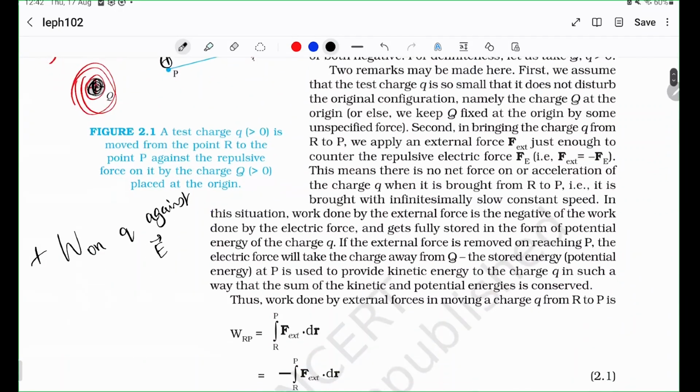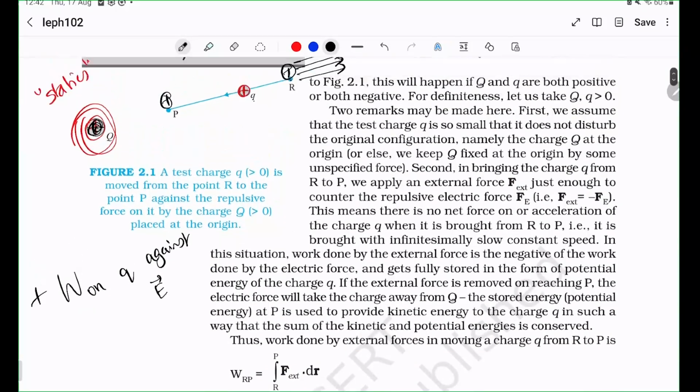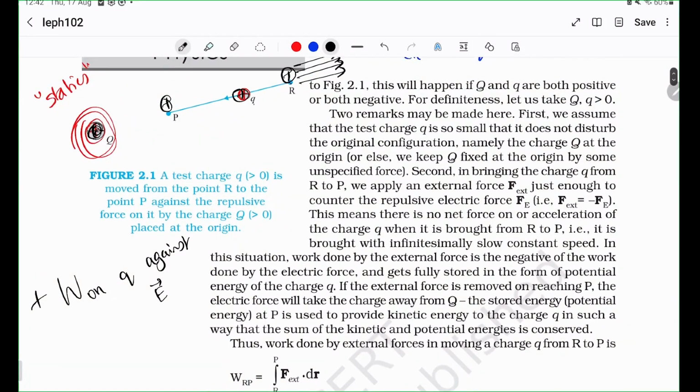What does positive work mean? You are basically trying to increase the energy of this q. Because the moment the q is at point P, it has a greater tendency to move away. So more energy can be extracted from it. Therefore, you can think of its potential energy as more here.